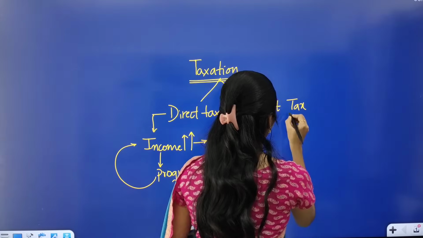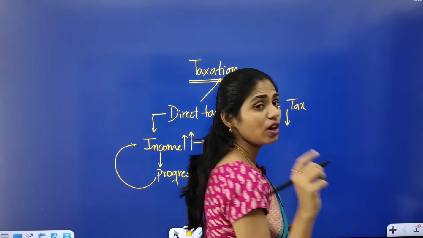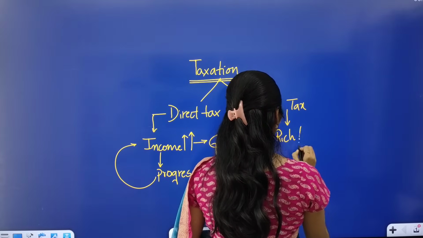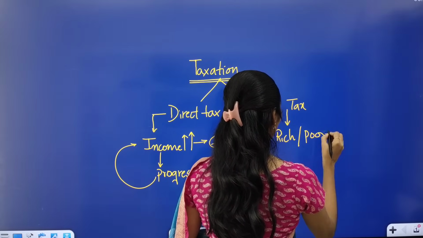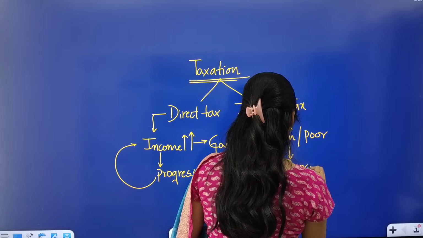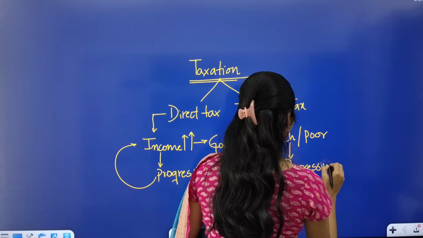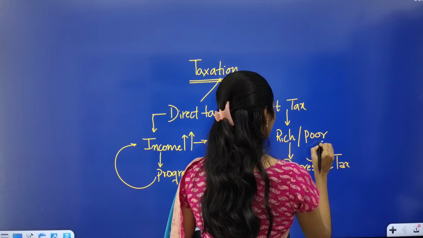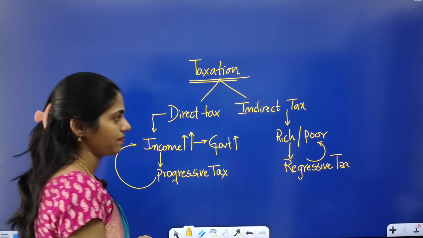And next one is indirect tax. It is not related with your income. Either you are rich or poor, you have to pay this tax. So it is called a regressive tax. And this tax will be affecting the poor most.